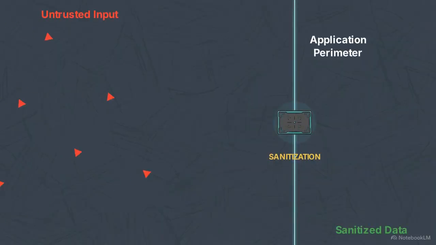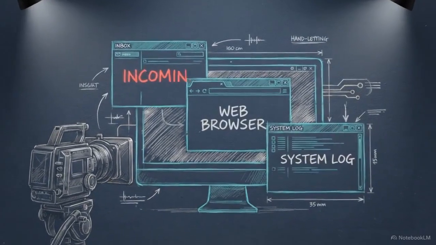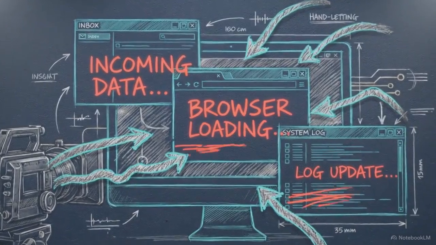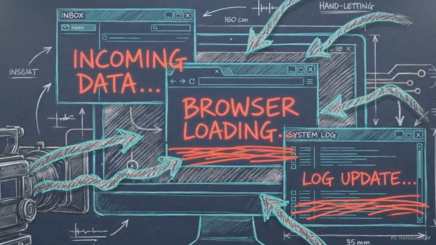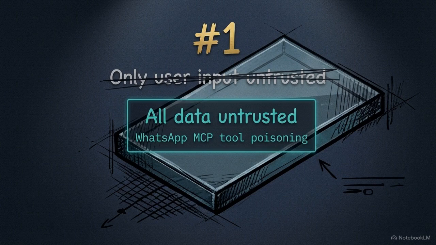In traditional application security, you sanitize inputs at the perimeter, but an agentic system relies on reading untrusted external data, emails, web pages, or logs, to reason and plan. This creates a paradox. The model must ingest the threat to perform its core function. This card isolates the first assumption, the idea that only a user's direct prompt poses a risk.